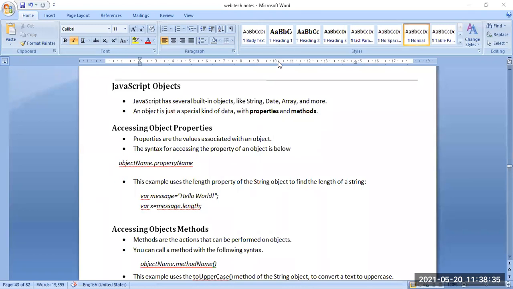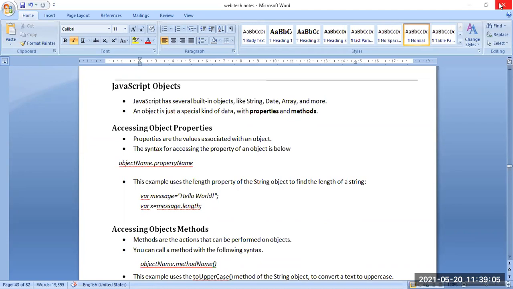Now, while we are talking about JavaScript, there are JavaScript objects. We already know about objects: what is an object in the case of Java programming. We learned these things in our previous semesters, but still this is a part of web technology.